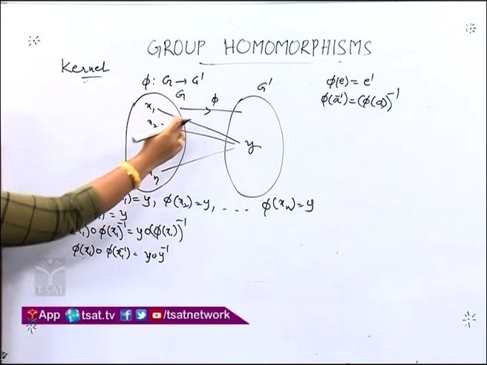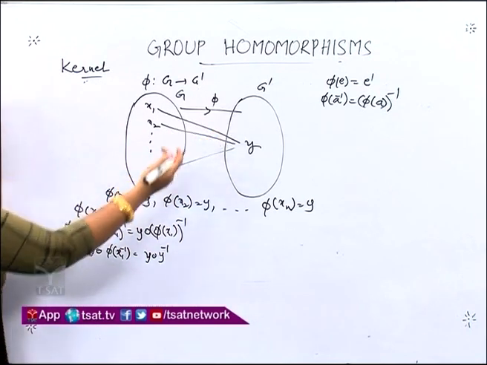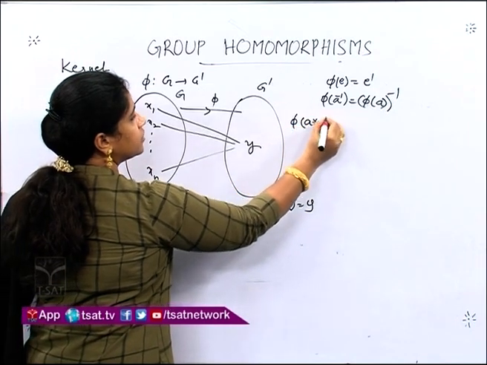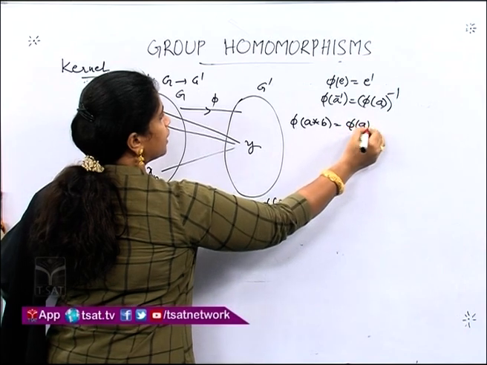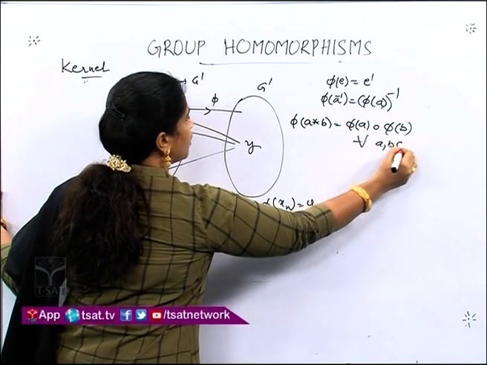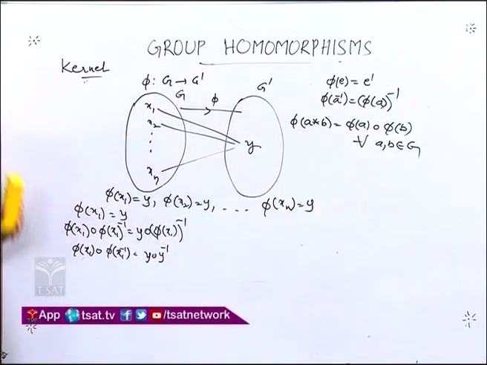Now phi is a homomorphism from G to G prime. So what is the homomorphism condition here? Phi of a star b is equal to phi of a times phi of b. This is true for all a, b belonging to G. Now can we apply the homomorphism condition here?